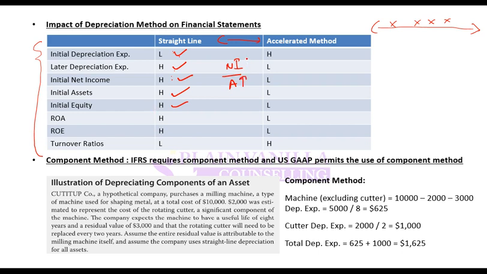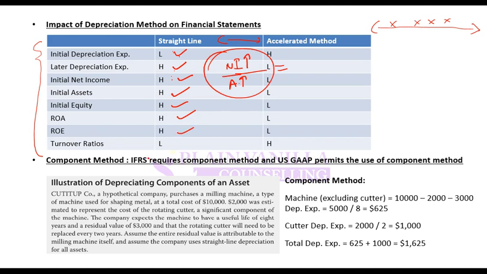Asset is higher, net income is also higher. So what should return on asset be? Return on asset should be higher due to net income and lower due to asset. But which one would have higher impact? Numerator will have higher impact, as we discussed earlier in inventory as well. So as numerator has higher impact, overall ROA should be higher.